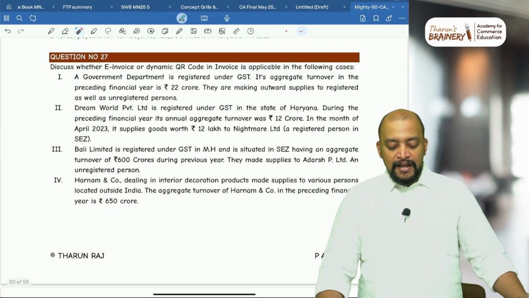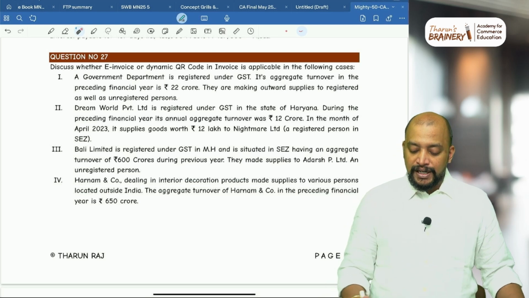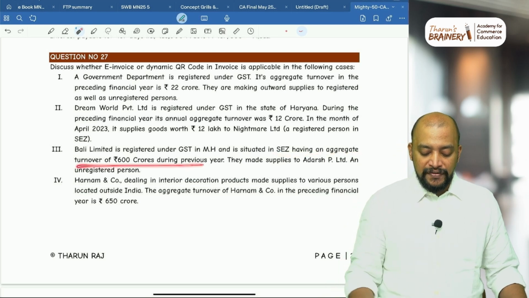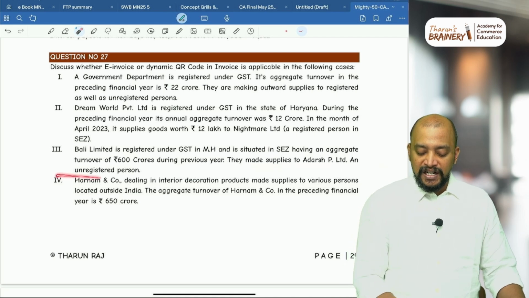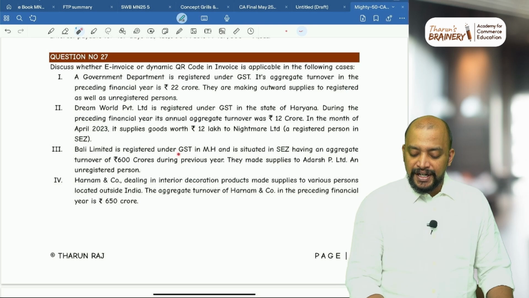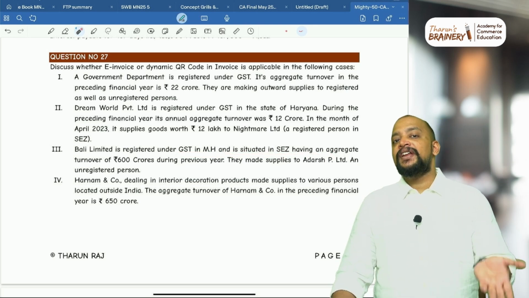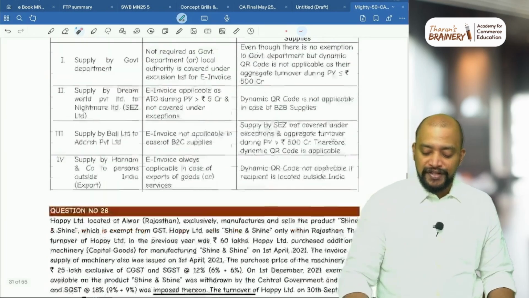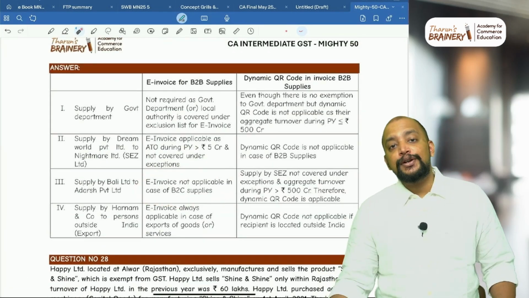Next, number 3. Bali Limited is registered under GST in Maharashtra and is situated in SEZ, having an aggregate turnover of 600 crores during previous year. They made supplies to Adarsh Private Limited, an unregistered person. Supplies by SEZ, we don't have any relaxation for dynamic QR code. First of all, it is B2C, so that's why e-invoice not applicable. Dynamic QR code is applicable.